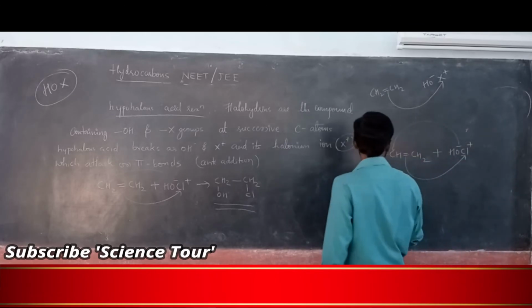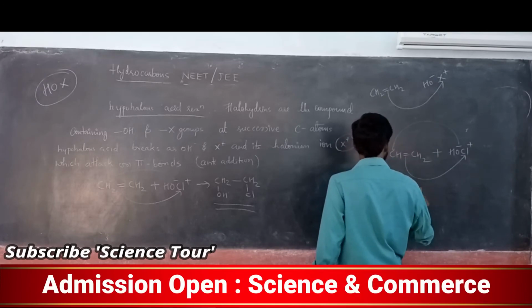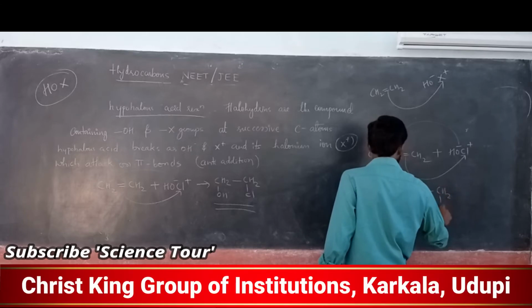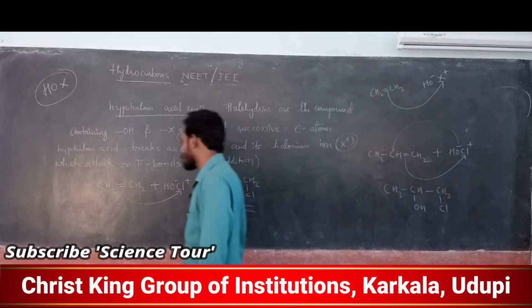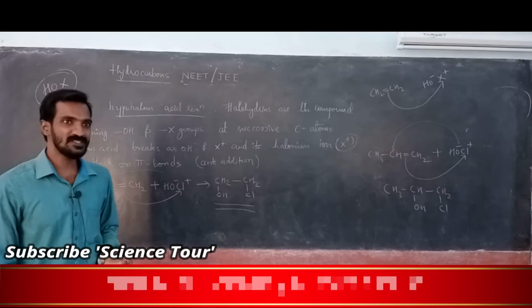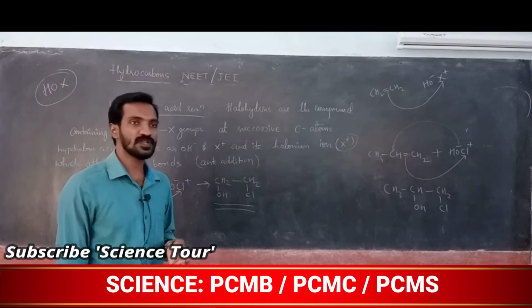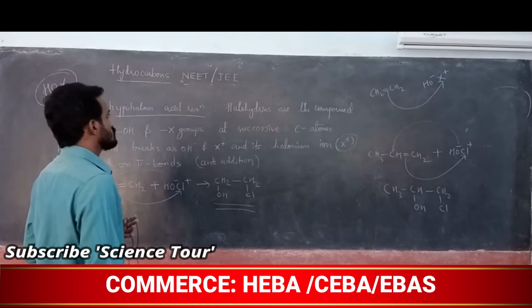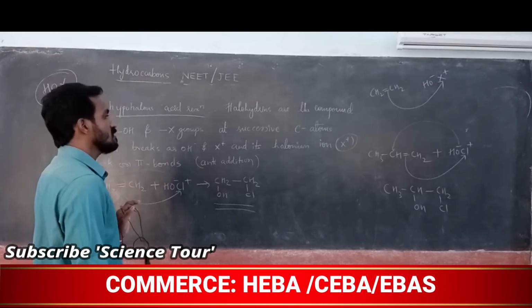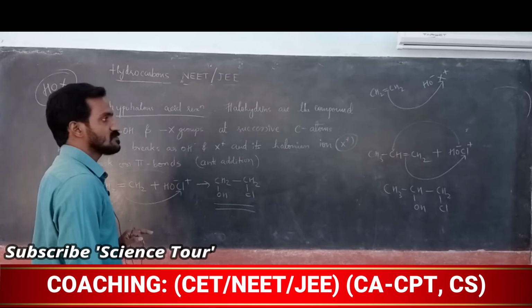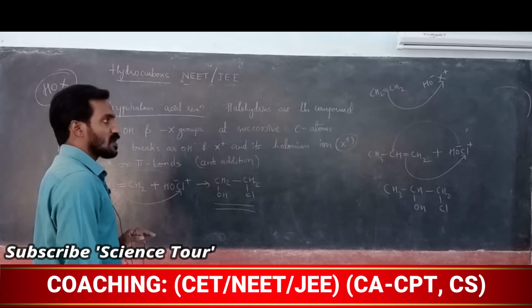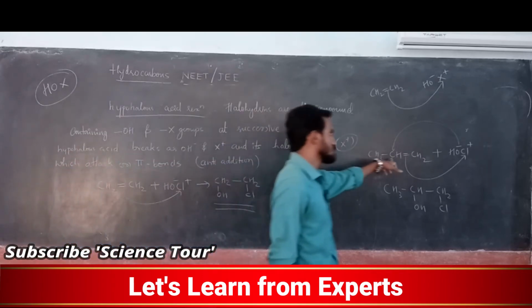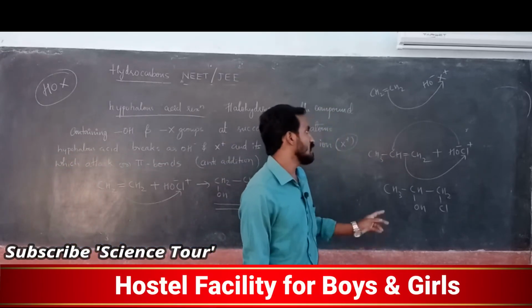So you are getting the product CH3 CH, according to Markovnikov's rule. You are adding OH and X, where X is chlorine, bromine, iodine, a halogen. So the hypohalous acid reaction is nothing but adding OH and Cl together, according to Markovnikov's rule.